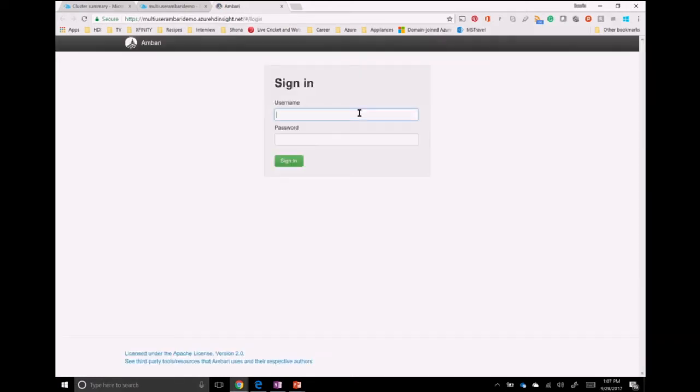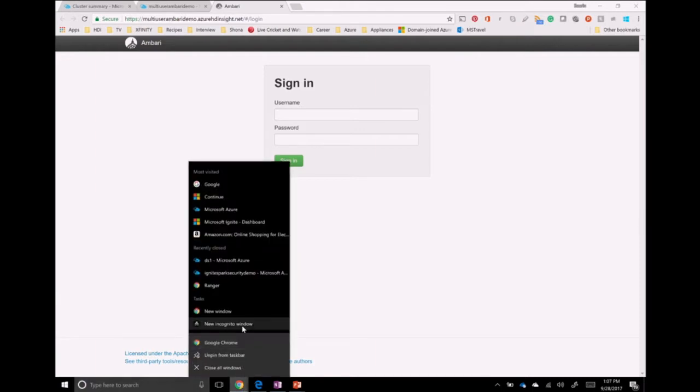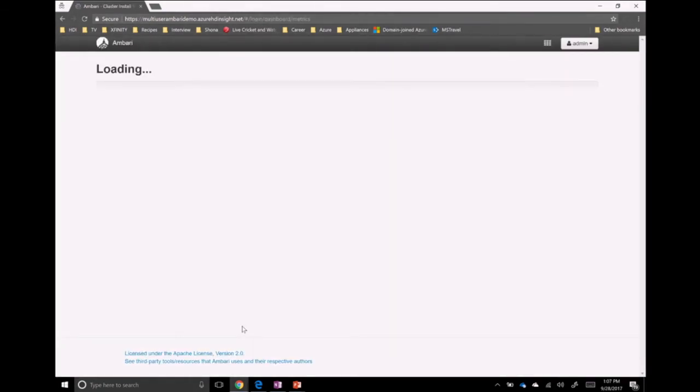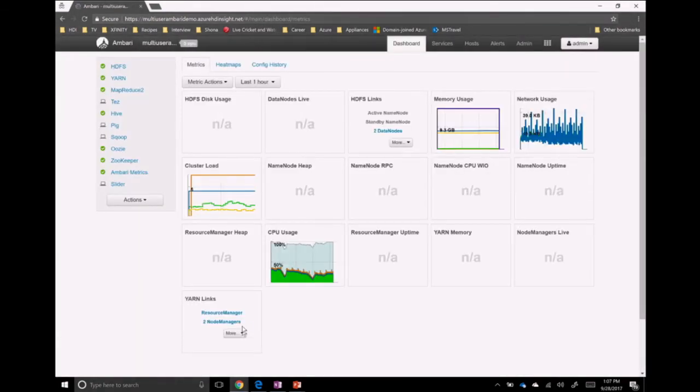Once I log in, you will find that I'm logged into Ambari. Well, demos never work the first time, so let me try again. Log on to Ambari. And when I log on to Ambari, there is the management portal and the metrics portal.